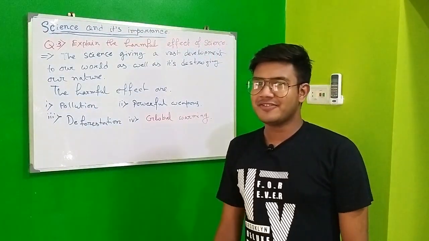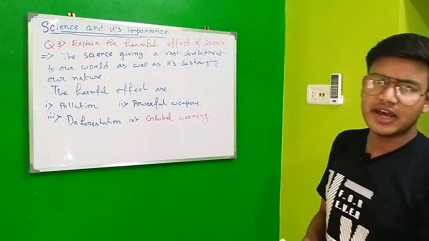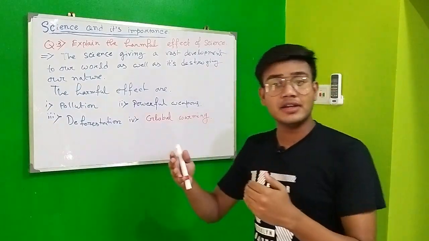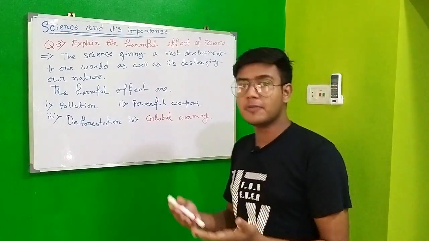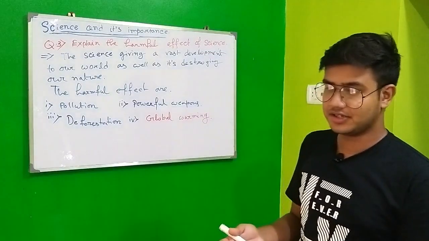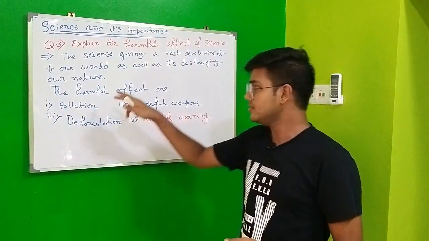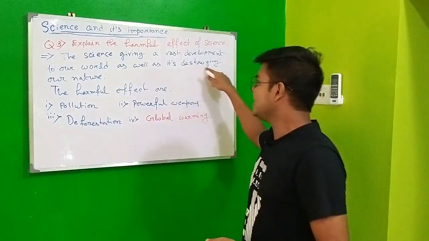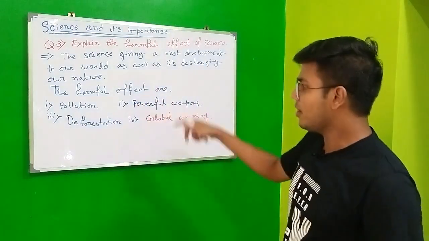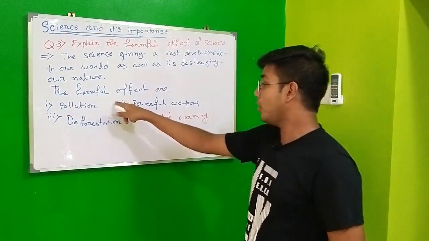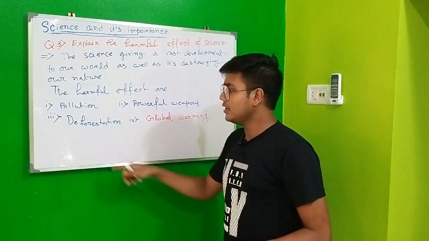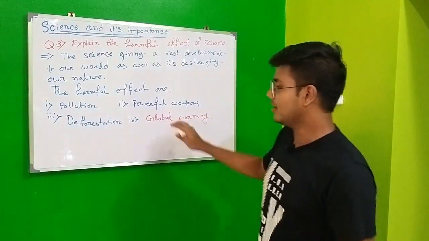Alright, coming to question number 3, that is the harmful effect of science. We know that there is a good side of science, that is the development of science. We just discussed it. Now coming to the bad effect, that is how science is destroying our nature. So I picked a few points over here, that is pollution, powerful weapons, deforestation and global warming.